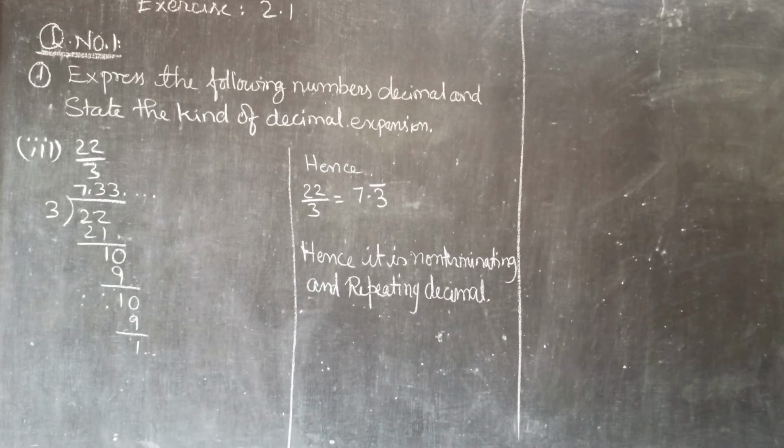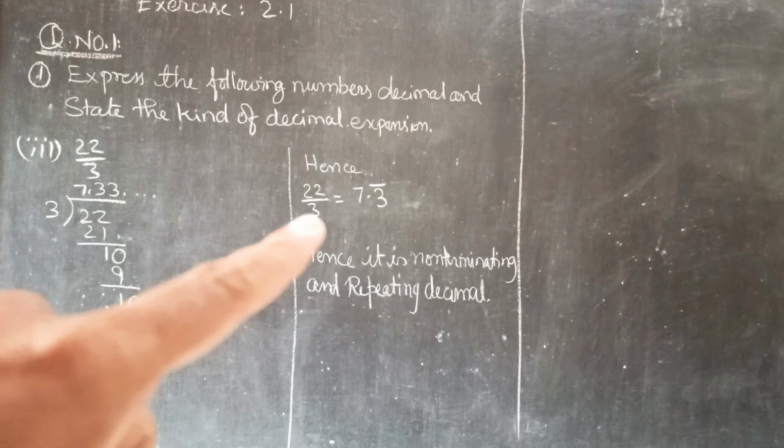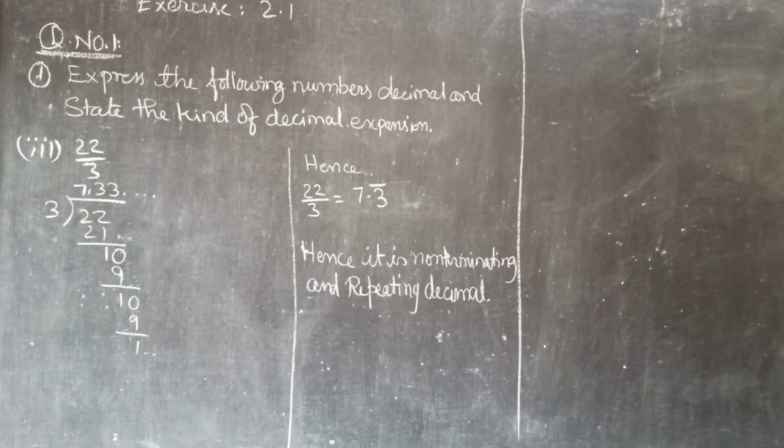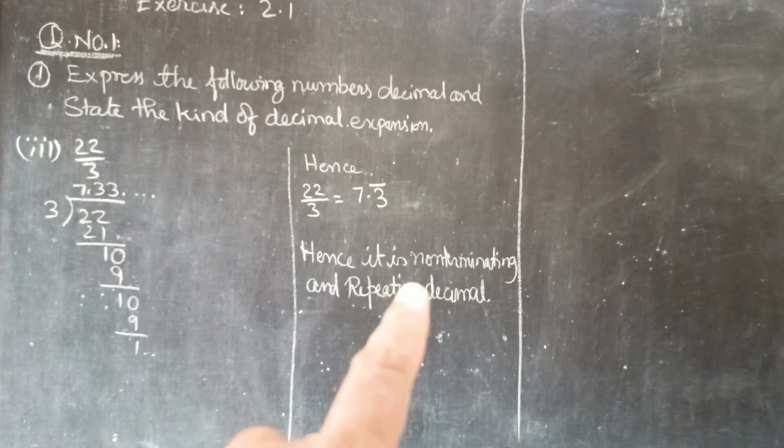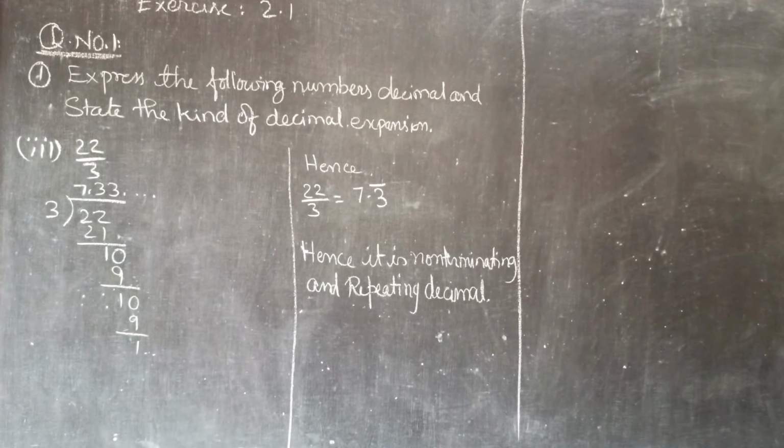Now the third question, which is 22 by 3. So we divide this, 7 times 21, 1 remainder. We place the decimal so that we write 0. So 10, 9 times 3, remainder 1. Again 10, 9 times 3. As I can see, 3 is getting repeated, so I stop my division. So I make it 22 by 3 is equal to 7.3 bar. Hence it is a non-terminating and repeating kind of decimal.